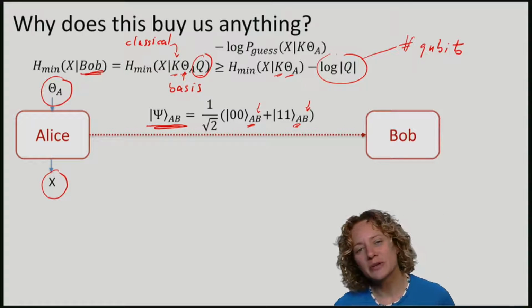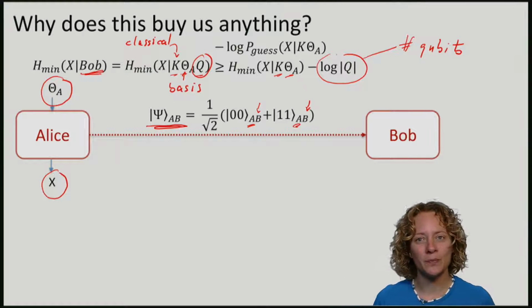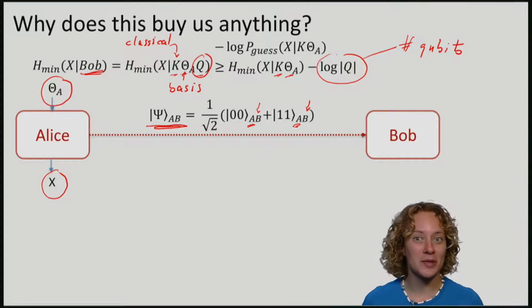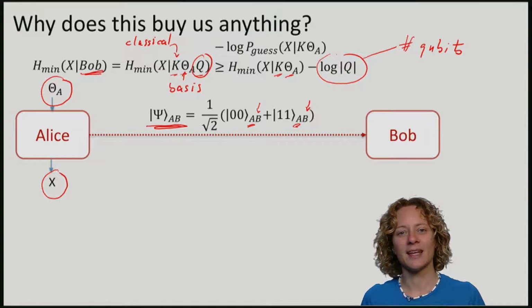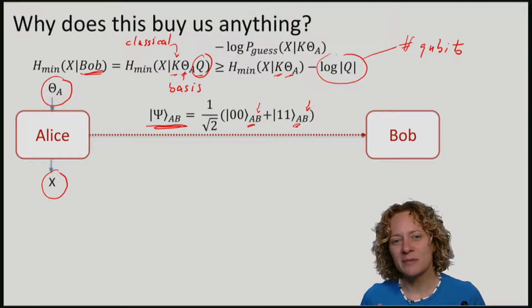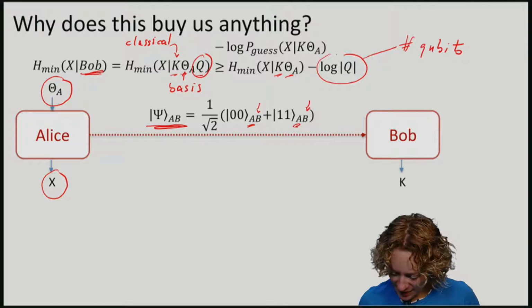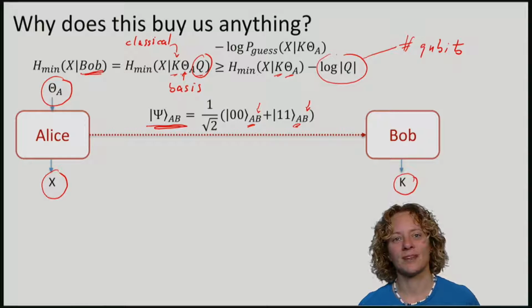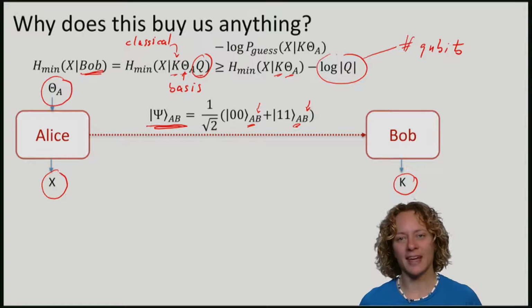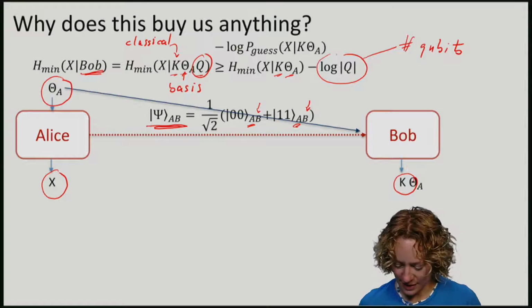Remember that after we remove the quantum storage Q, we're only interested in Bob's ability to guess using classical information. So we're basically in a scenario where Bob cannot store anything. So we can think that Bob will just measure his qubit B and get some classical information K. After the waiting time, Bob now only has K and Alice sends him theta.